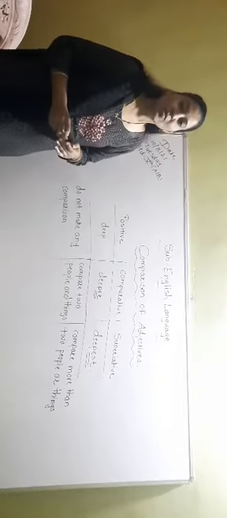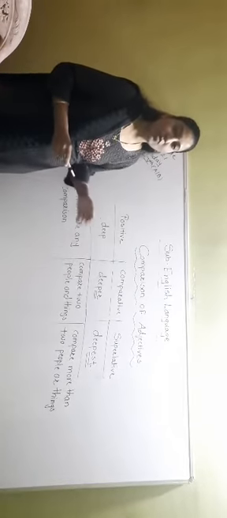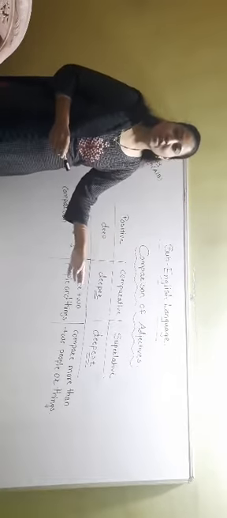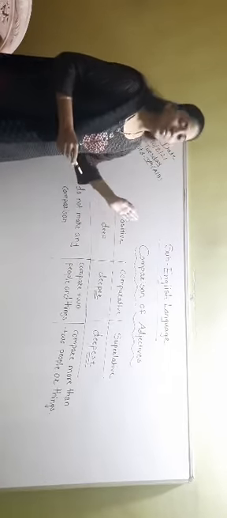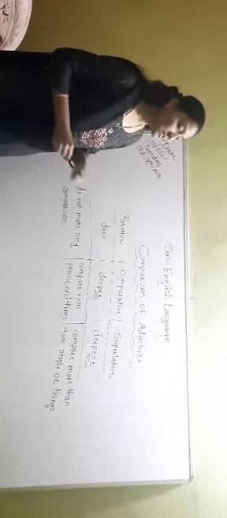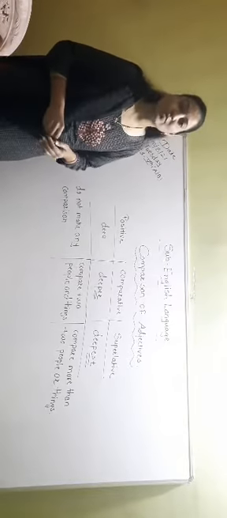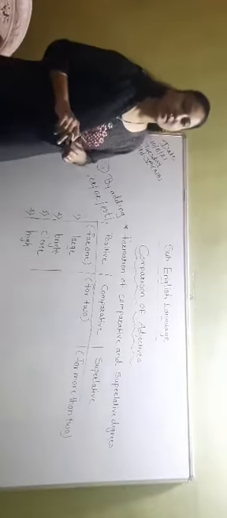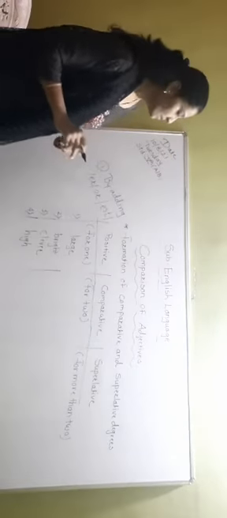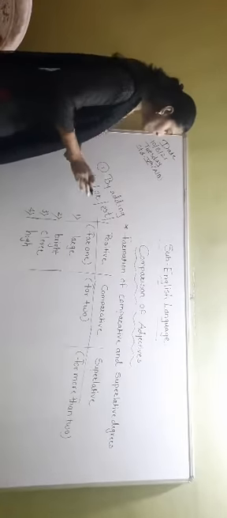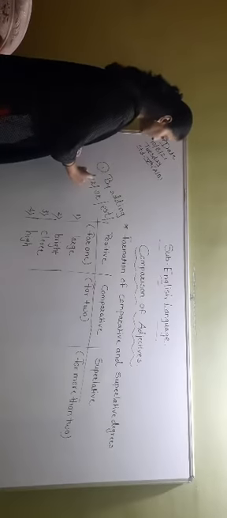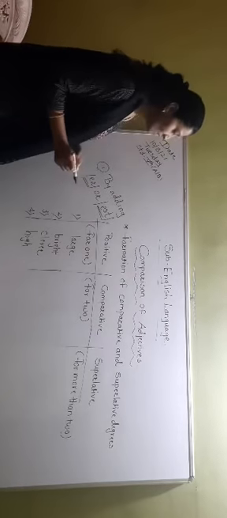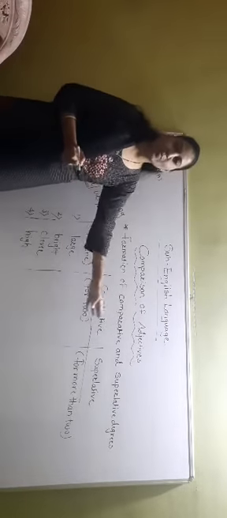Now let's see how to form the positive, comparative and superlative degree by just adding er or est to that word. Okay, let's get started. Now students, by adding er or est, we can form the comparative and superlative degree.